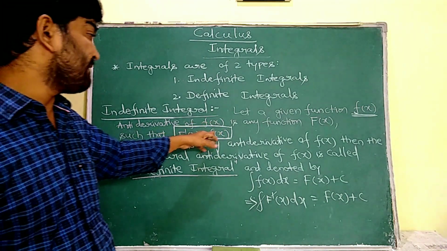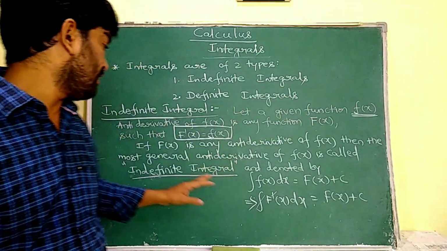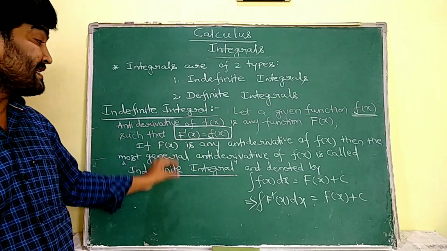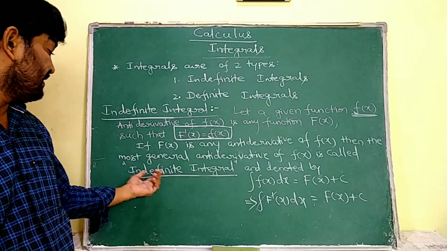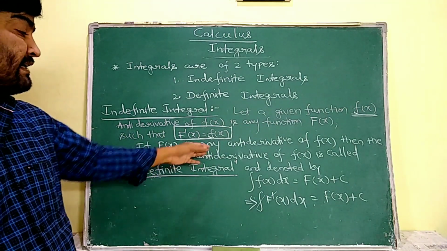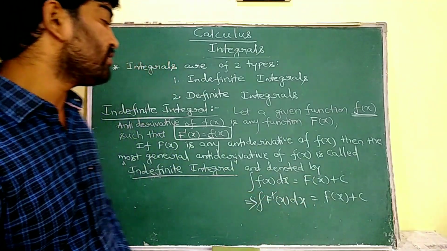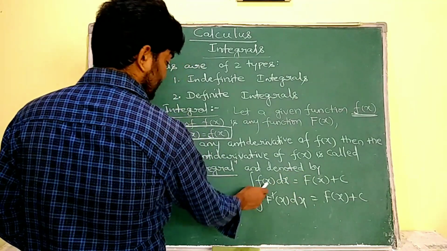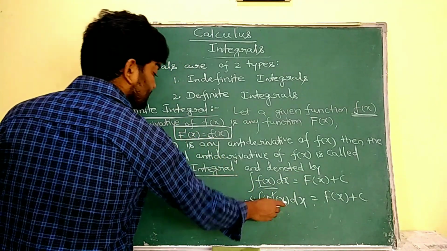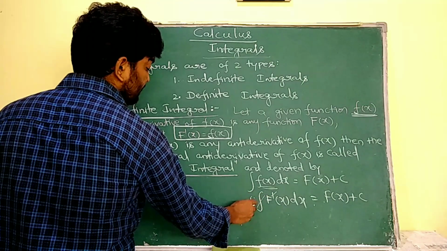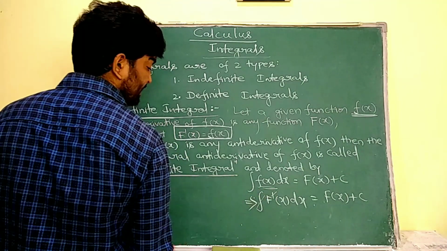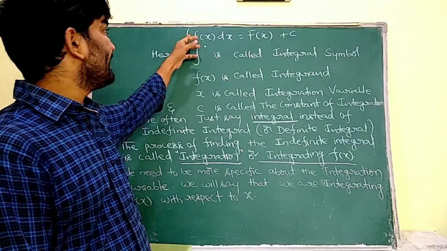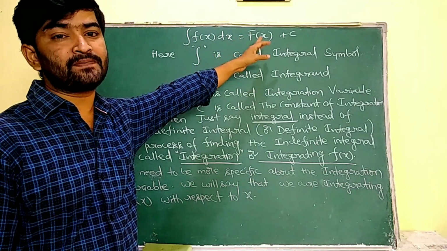Why? Because this F of x is the antiderivative. Now if F of x is an antiderivative of small f of x, then the most general antiderivative of f of x is called the indefinite integral, and it is denoted by integral f of x dx is equal to capital F of x plus c. This is the explanation of how we obtain this. In the place of f of x I write F dash of x. We know integration and derivation are inverse to each other, so these two are cancelled. Then we obtain F of x plus c.